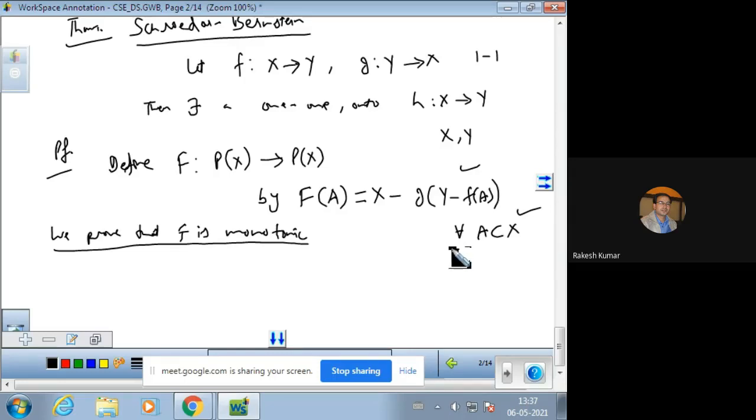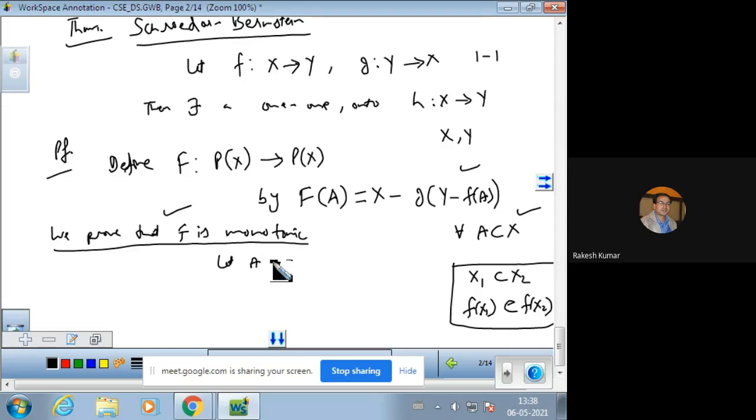The function is monotonic if for two sets X1 a subset of X2, F of X1 is a subset of F of X2. This is the meaning of monotonic. So this result we shall prove first, that F is monotonic.